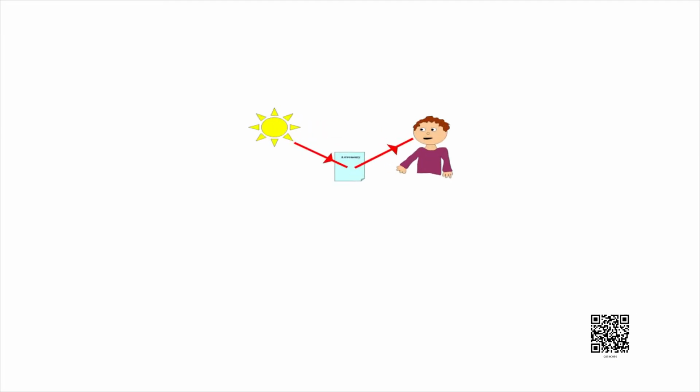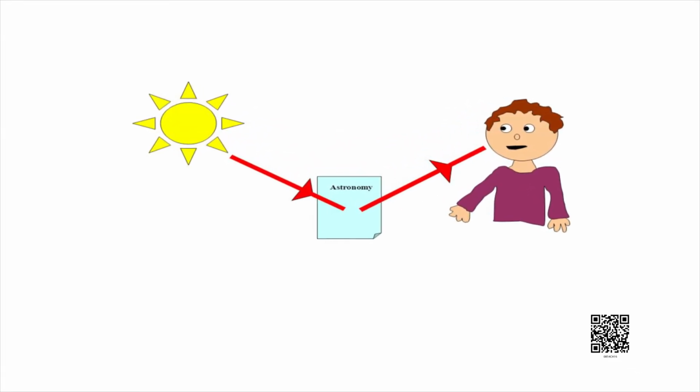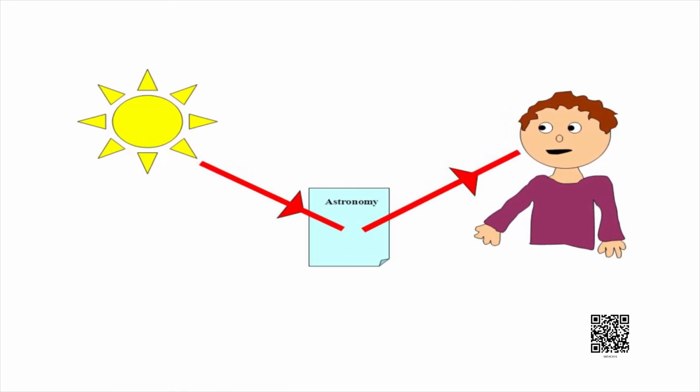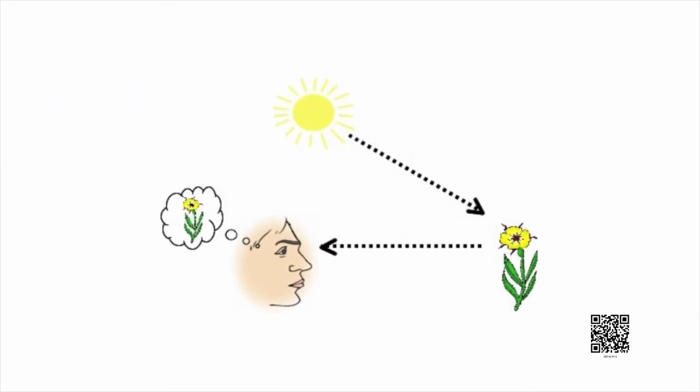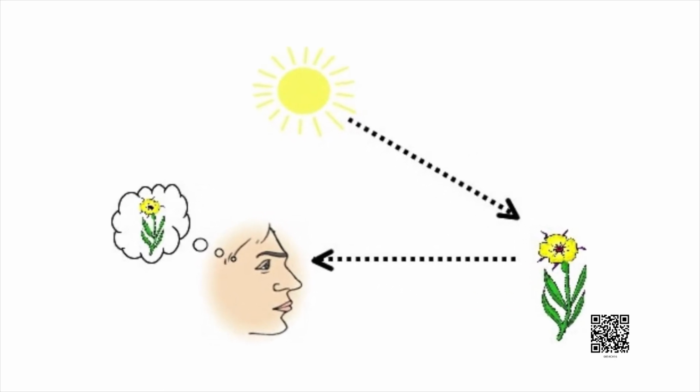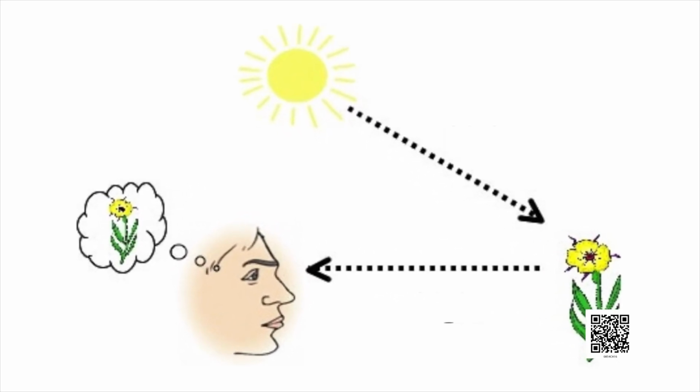Now let's learn about a very important sense organ of our body, that is our eyes. Children, we have learnt that we can see things due to reflection of light. Now let's see what happens when these reflected rays enter our eyes.